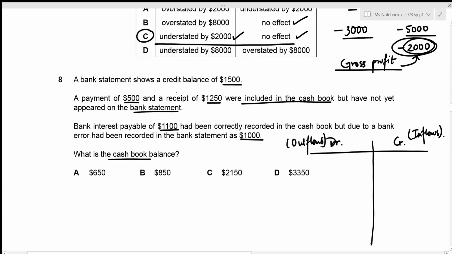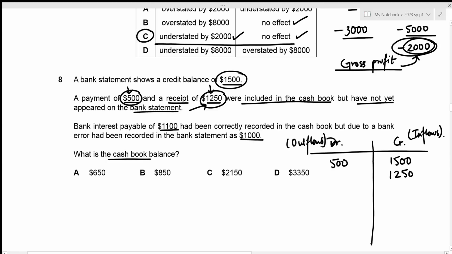All right. And we are given the credit balance of 1,500. So this will be on the credit side. All right. Then we were told that there was a payment of 500 and receipt of 1,250, which have not yet appeared on the bank statement. So now we need to include this in our bank statement. We're talking about payment. So obviously that is going to be an outflow, right? And outflows are to be recorded on the debit side, which means that this 500 will appear on the debit side. Then we have a receipt of 1,250. Receipt obviously is an inflow, which means that this amount of 1,250 should be recorded on the credit side. So that's going to be 1,250.